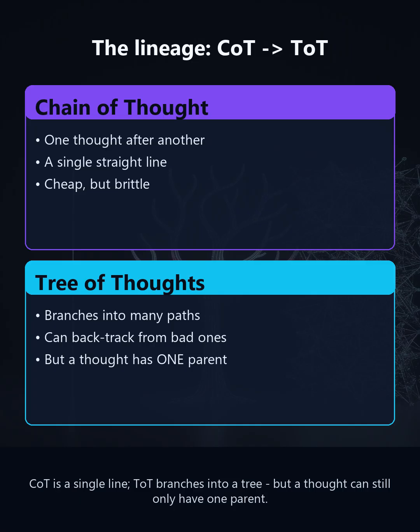Chain of thought is a single line of reasoning, one thought after another. Tree of thoughts opened that up into a branching tree, so the model could explore several paths and backtrack from bad ones. But a tree still has one limitation. A thought can only ever have one parent. You can branch outward, but you can never bring 2 separate branches back together.